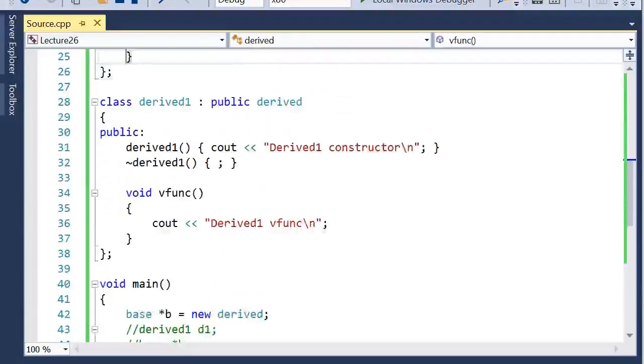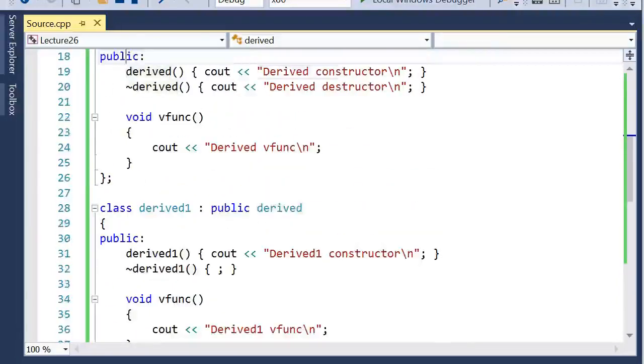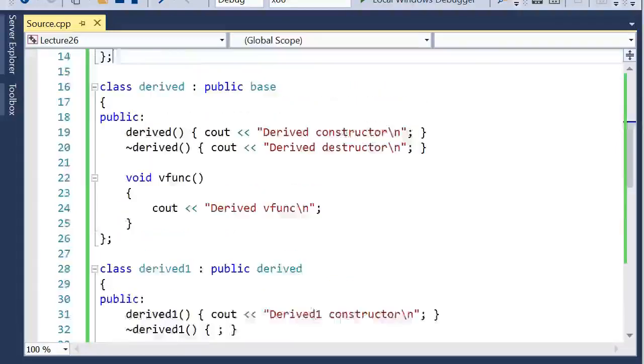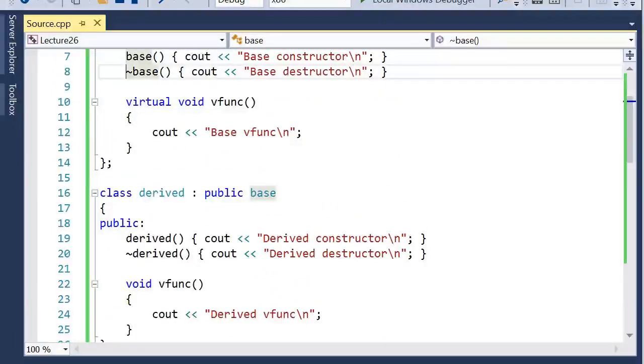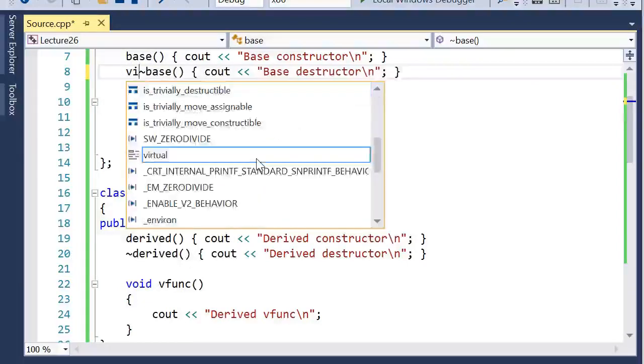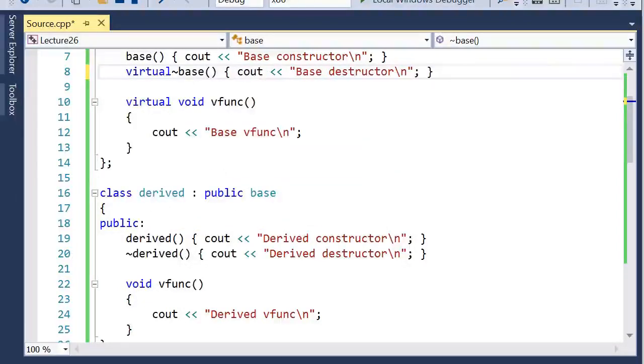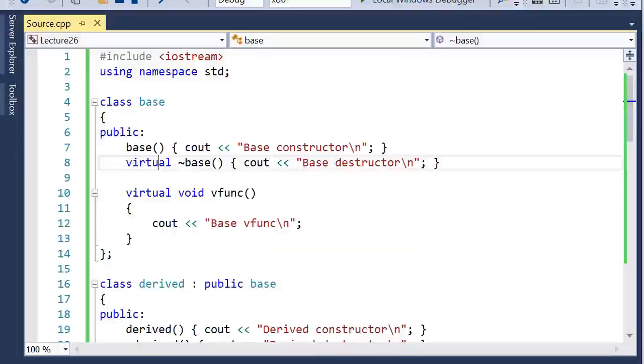So how do we avoid this problem? To avoid that, you have to specify the virtual keyword when you are creating the base destructor. Even if you are not doing anything, it is good practice to specify the virtual keyword with destructors, and that destructor will become a virtual destructor.